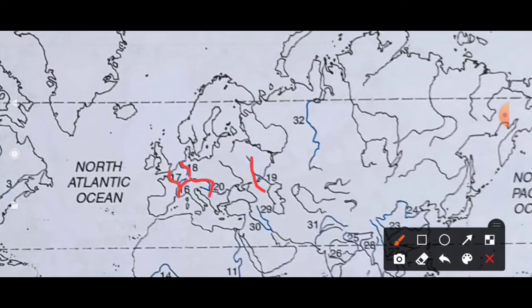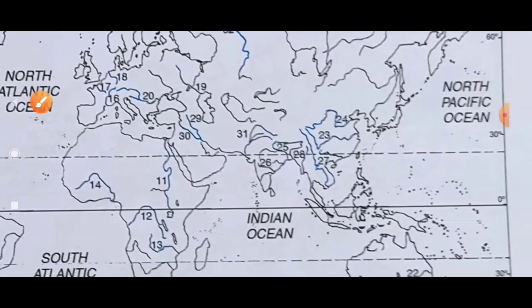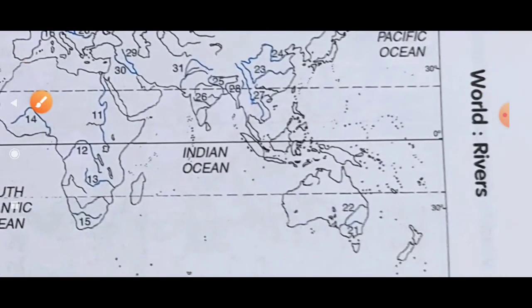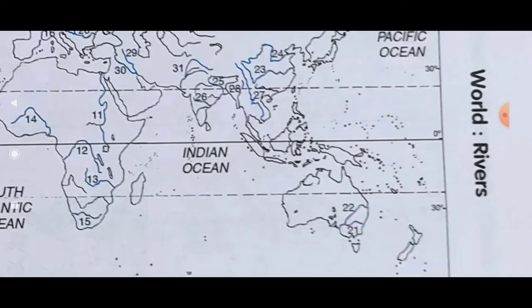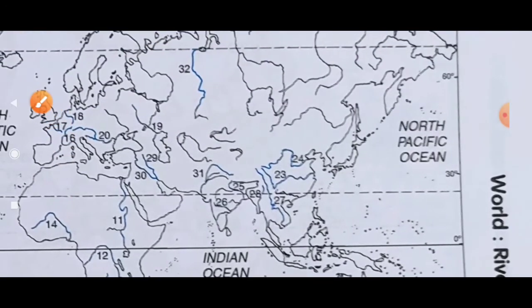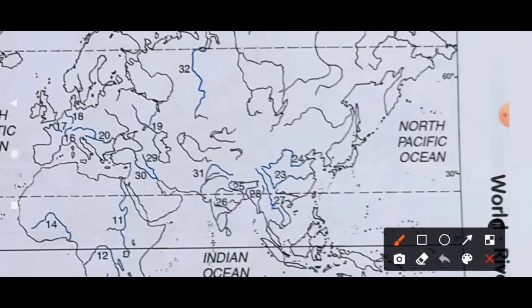Then Murray Darling. Now just understand, Murray and Darling are only two rivers, which are in Australia. Here it is Murray and Darling, these two rivers are in Australia. After that we will come to the Asia part. So in Asia, now you can see here, next one is the Xinjiang, which is also called Yangtze, number 23, here it is Yangtze.